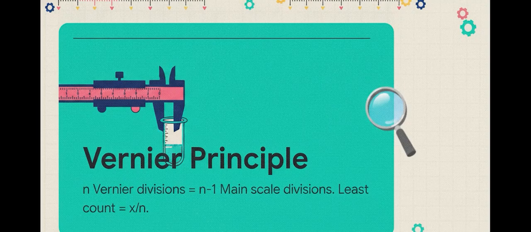The vernier caliper is actually pretty genius. Invented by Pierre Vernier, it's a two-scale system that cleverly breaks down a single millimeter into 10 smaller parts. It works by matching n divisions on a sliding vernier scale with n-1 divisions on a fixed main scale. By figuring out exactly which tiny lines perfectly align across the two scales, we can measure things, like the internal diameter of a small beaker, with perfect 0.1 millimeter accuracy.